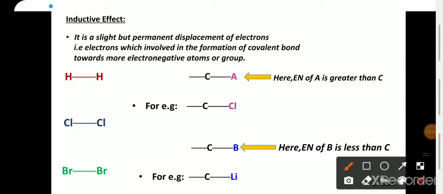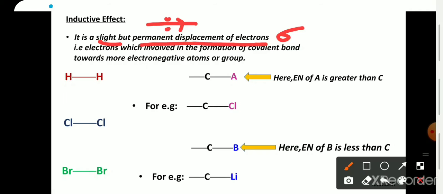Inductive effect. Inductive effect is a slight but permanent displacement of electrons, that is sigma electrons, towards the more electronegative atom. As we already know, each sigma bond is made up of 2 electrons. So in very simple words, shifting of these sigma electrons towards the more electronegative atom is called the inductive effect. We will understand it better by referring to some examples.